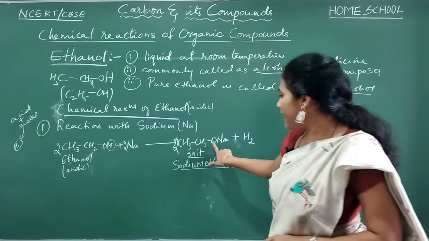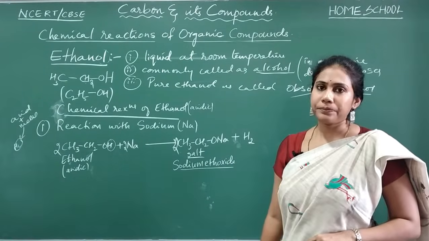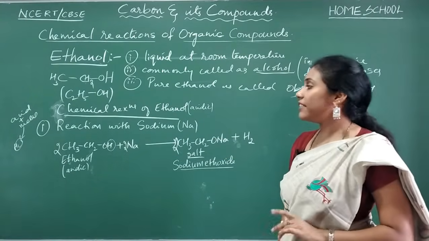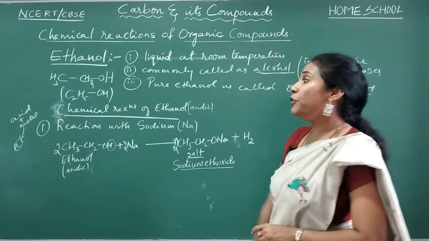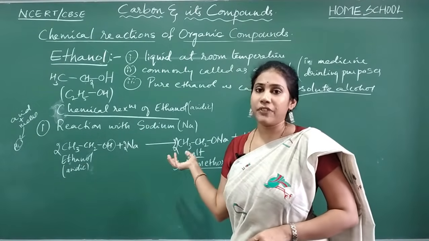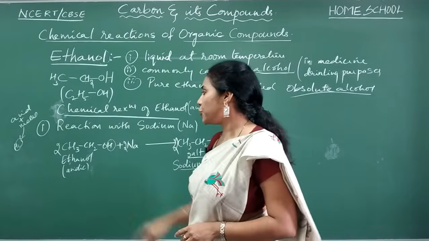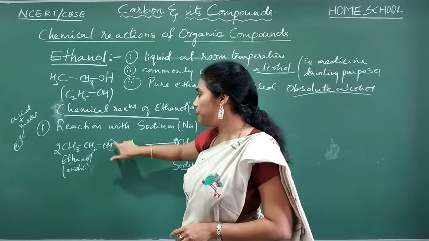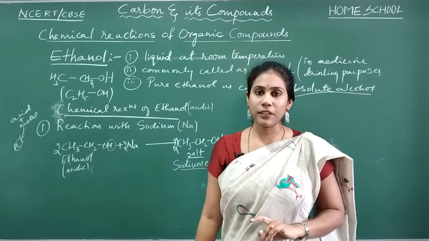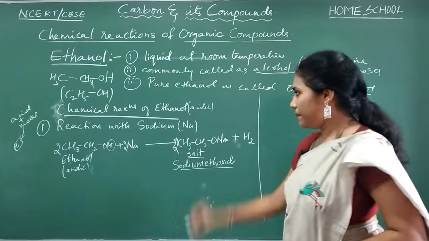So what is the name of this compound, guys? It is called sodium ethoxide. Clear, everybody? So this is the reaction of alcohol with sodium, just the way you have learned how acid reacts with metal. Same way, nothing different. But here, which hydrogen atom comes out as H2? This hydrogen. The functional group's hydrogen atom will always come out. This point is important to remember. Okay, fine. So this is one reaction.